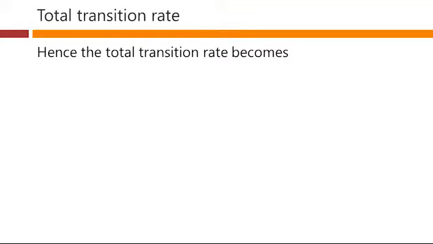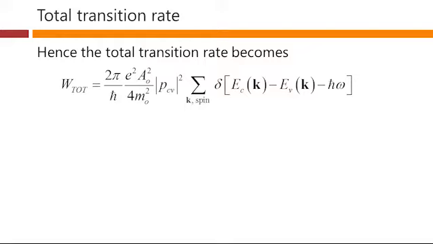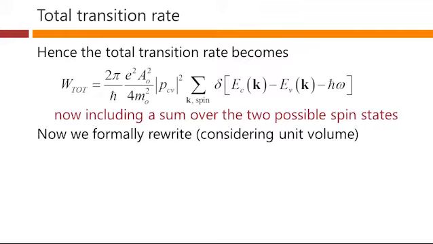Hence, our total transition rate becomes this summation here over all the k values, and also now we're going to put in spin explicitly. The initial states are not just ones of different k values, they're also ones possibly with different spins, and there are two different possible spins. Now we formally rewrite this, and here we're considering unit volume, so these are transition rates per unit volume, in the following way. The sum over k and spin will be 2 times the sum over k, because essentially these transitions behave the same for the different spins, although they do tend to require essentially a related spin in the conduction band to the one in the valence band.